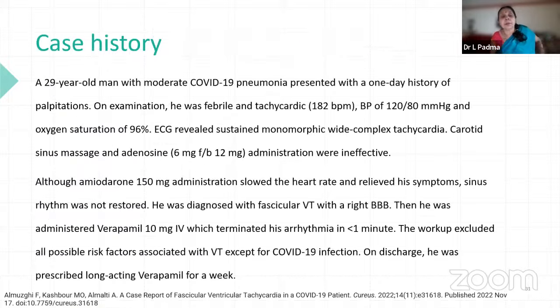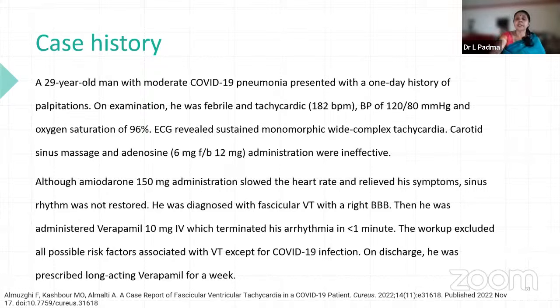Now coming to calcium channel blockers, here we have seen a patient with COVID-19 pneumonia with palpitations, febrile, tachycardic, oxygen saturation 96. There is monomorphic wide complex tachycardia. Sinus massage is done, and adenosine, which is given in acute cases, was ineffective. So 150 milligrams of amiodarone slowed the heart rate, no doubt, relieved the symptoms, but rhythm was not restored. So he was diagnosed as fascicular tachycardia with a right bundle branch block.